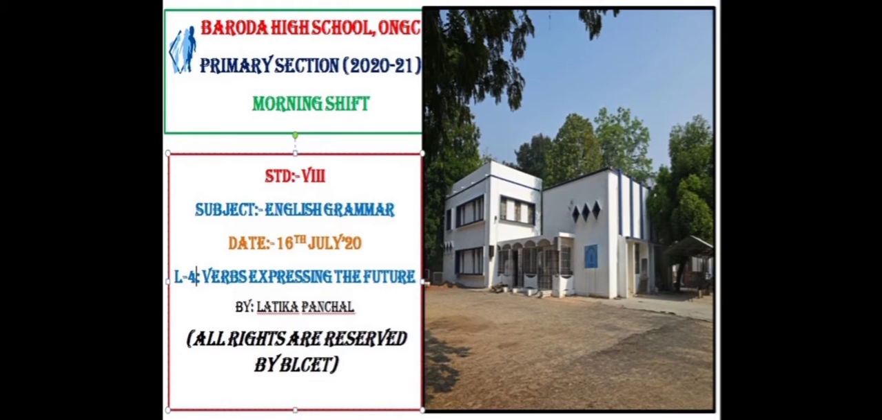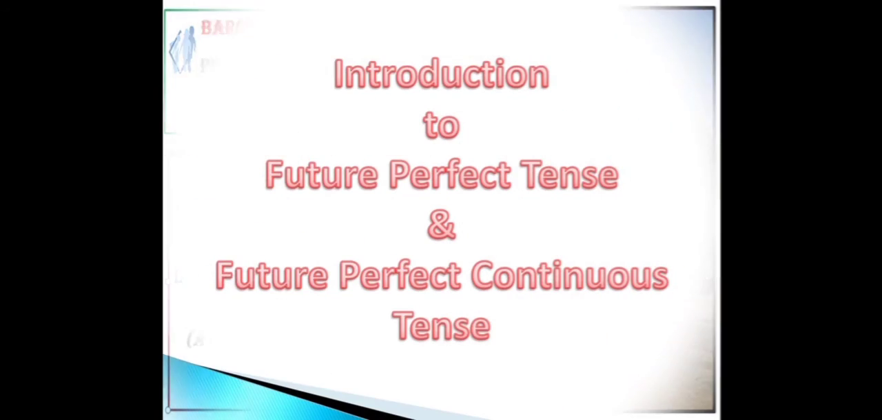Today we are going to start with the verbs expressing the future. Let me introduce you to future perfect tense and future perfect continuous tense. Children, future perfect and future perfect continuous tenses are not that much useful and are used very rarely. But because they are part of tenses, we must know how to use them.